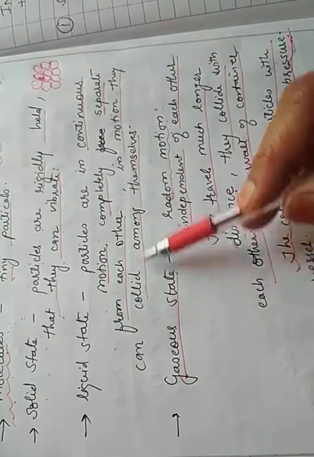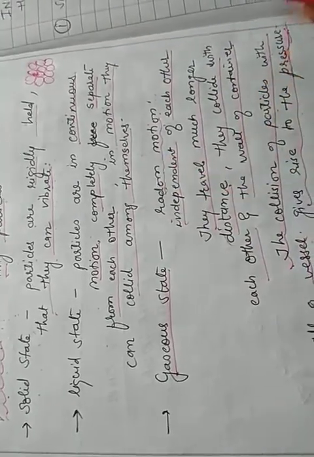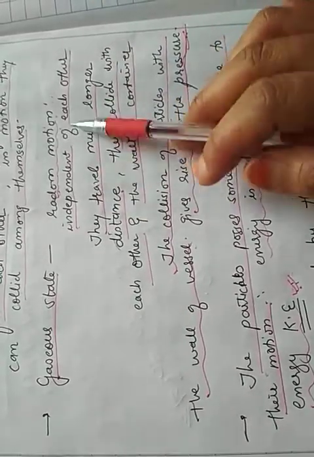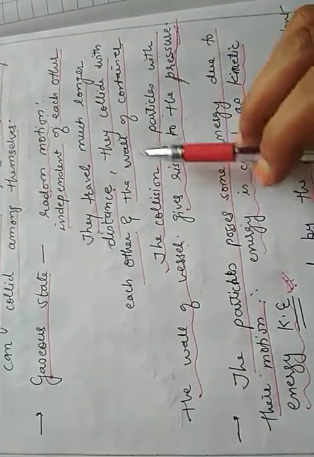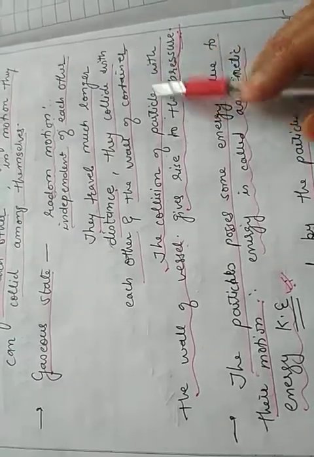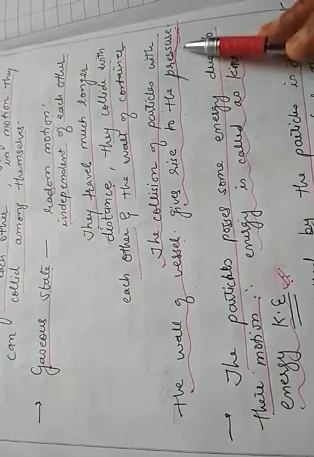They are completely separate from each other and they move and can collide among themselves. In the gaseous state, the particles move randomly, independent of each other. They travel much longer distances, and due to that they collide with each other and with the wall of the vessel. The collision of particles with the wall of the vessel always gives rise to pressure.